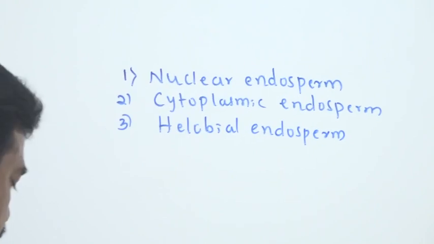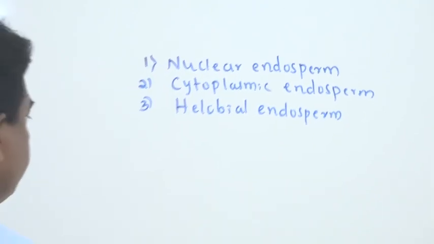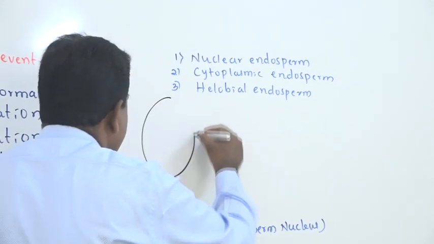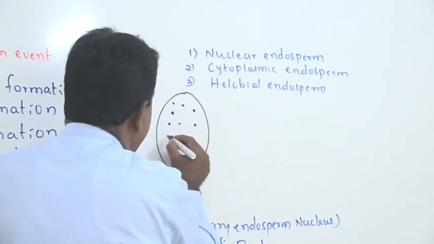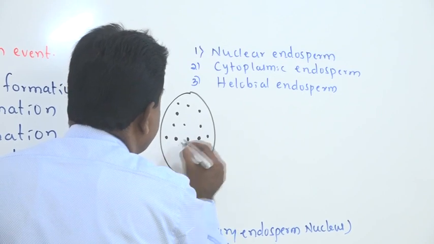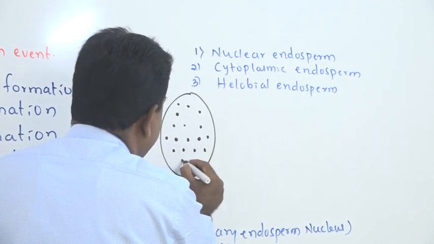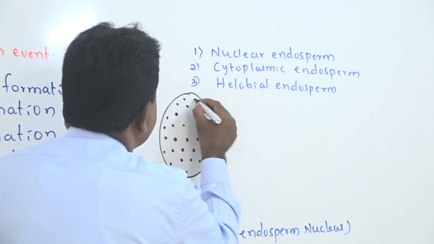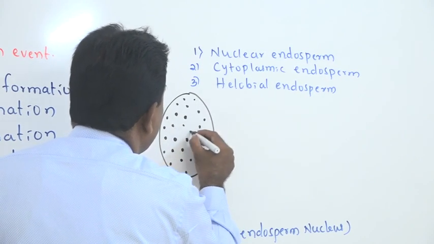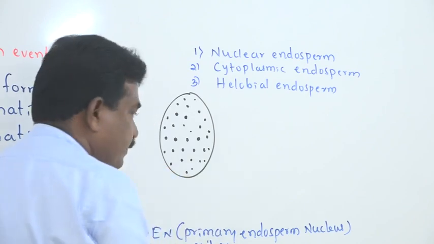If you consider nuclear endosperm, here what happens is a primary nuclear division where there is no cytoplasmic division at all. Repeated cytoplasmic division does not take place here; only nuclear division takes place.